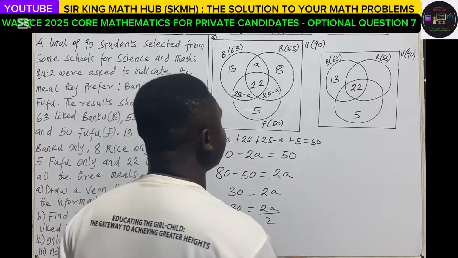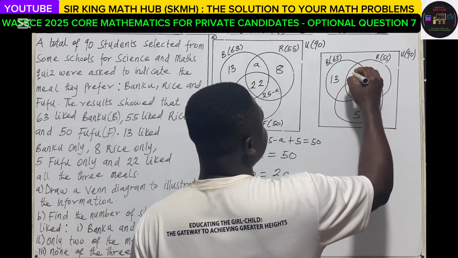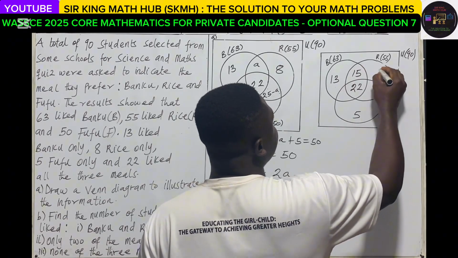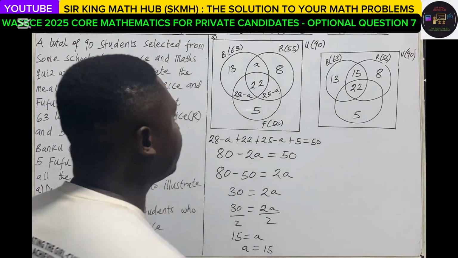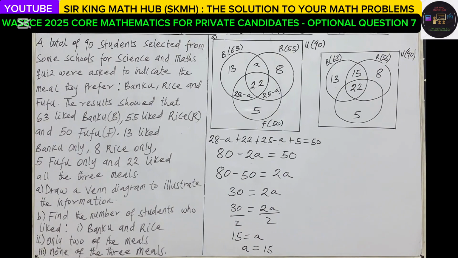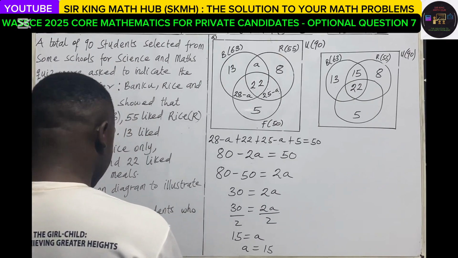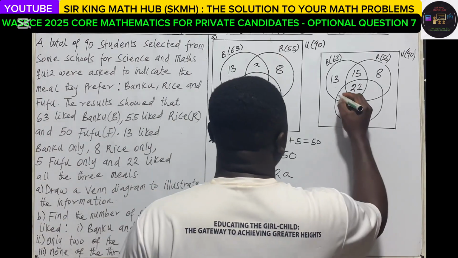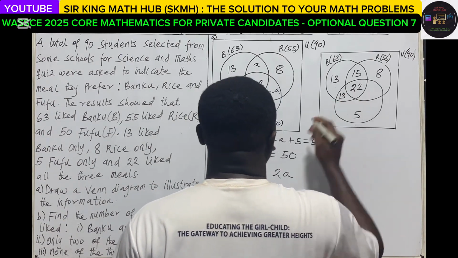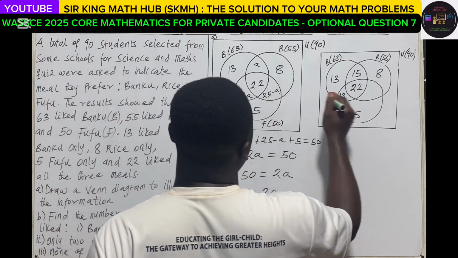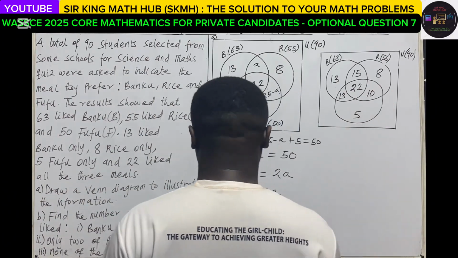Remember that we had A as 15, then here is 8. Let's simplify. 28 minus A. You know that A is 15. So 28 minus 15, we have 13. And then 25 minus 15, that is 10.